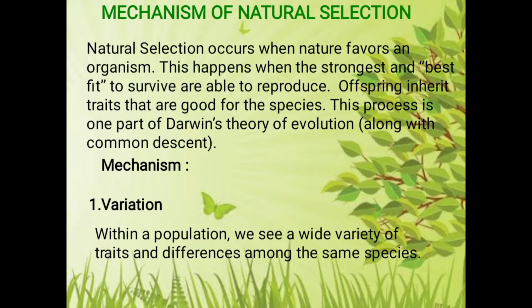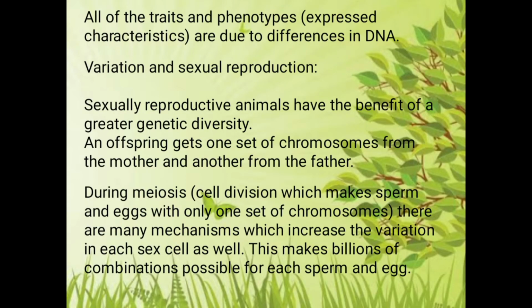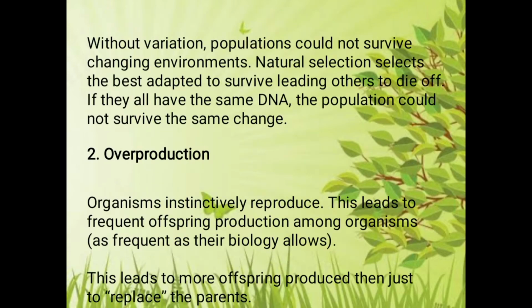First one is variation. Within a population and among the same species there occurs a wide variety of traits and differences, and this is because of the differences in their DNA. Sexually reproducing animals have the benefit of greater genetic diversity because the zygote gets one set of chromosomes from the mother and another from the father, and during meiosis there are many mechanisms which increase the variation in each sex cell, and this makes billions of combinations possible for each sperm and egg.